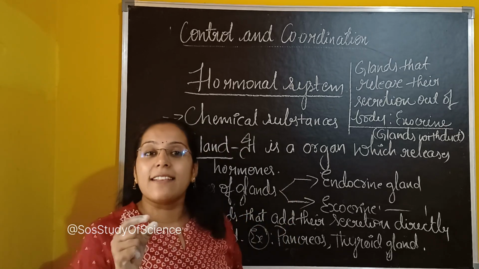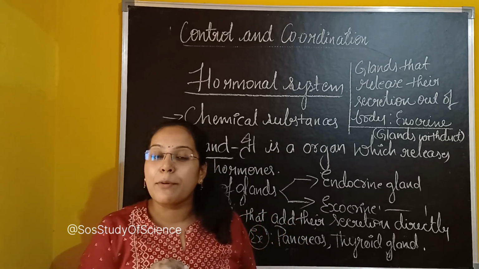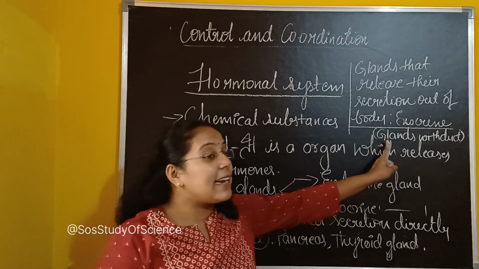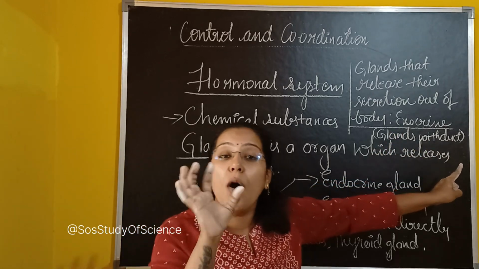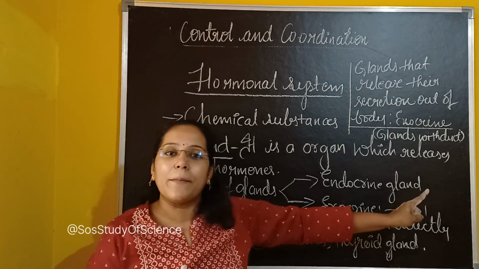We can also take an example as salivary gland. Salivary gland is also an example of what kind of gland? Exocrine gland. These are the glands with the ducts. They have pores on them. They produce their secretion out of the body.